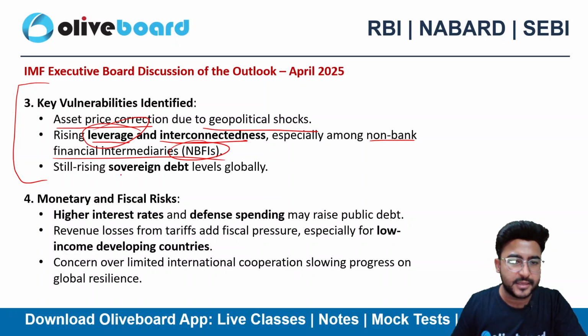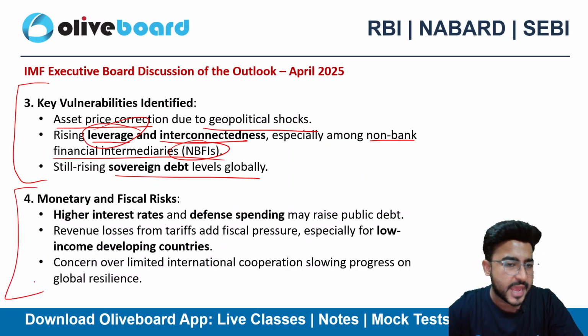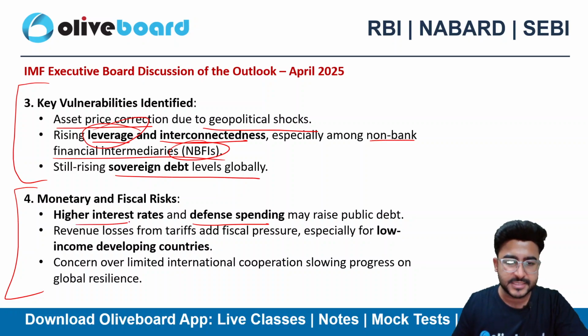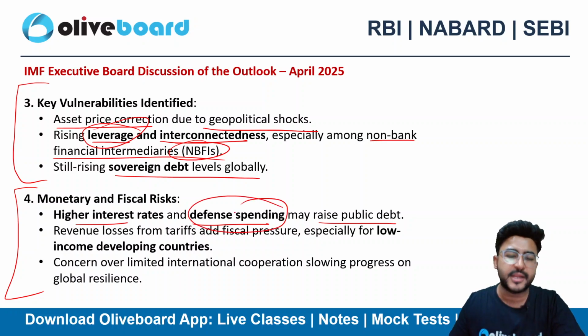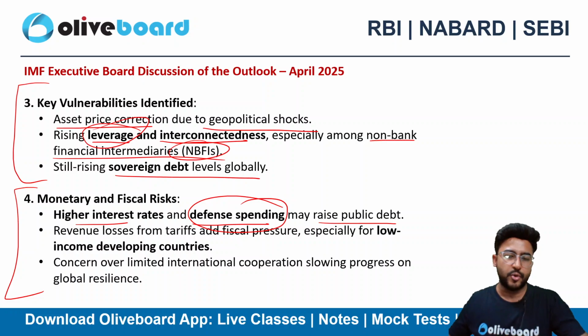Still rising sovereign debt levels globally. Then they highlighted concern about monetary and fiscal risk. Higher interest rates and defense spending may raise public debt. So whenever a country is spending a high amount on defense, it increases the public debt as a whole, right?